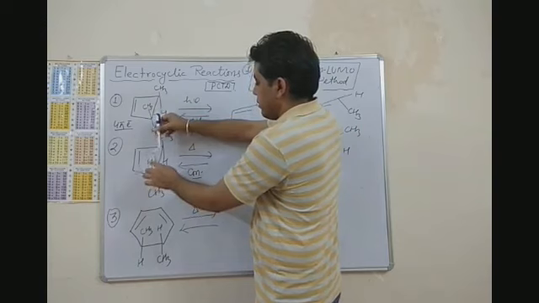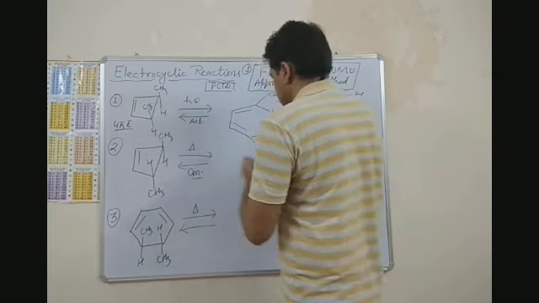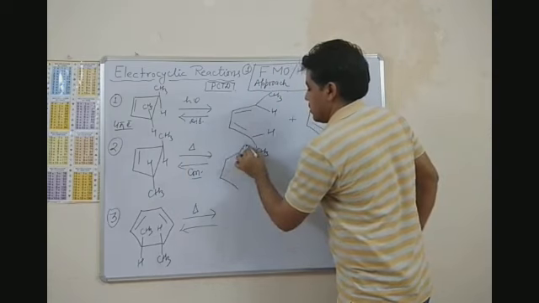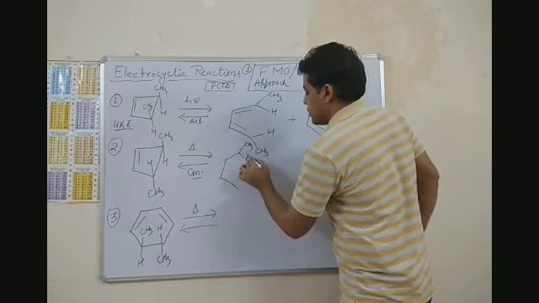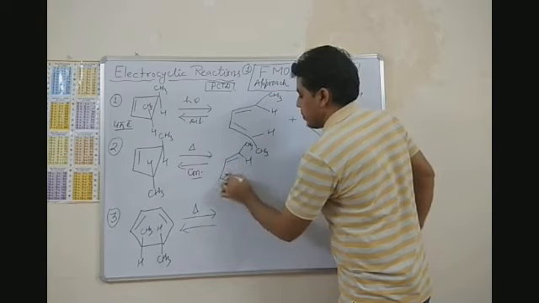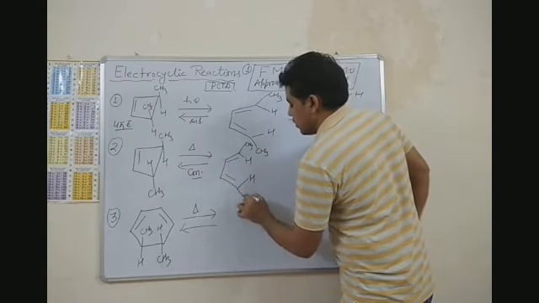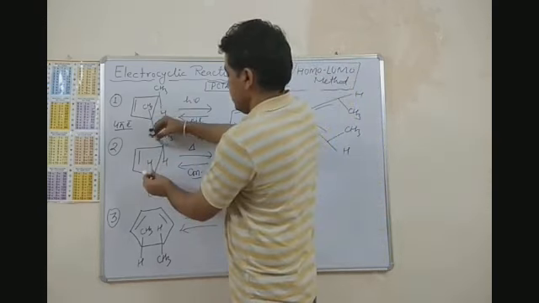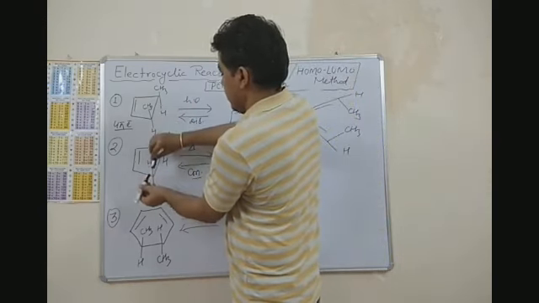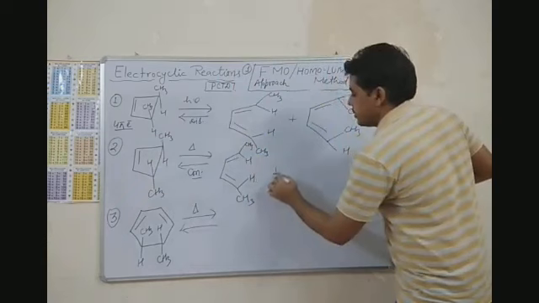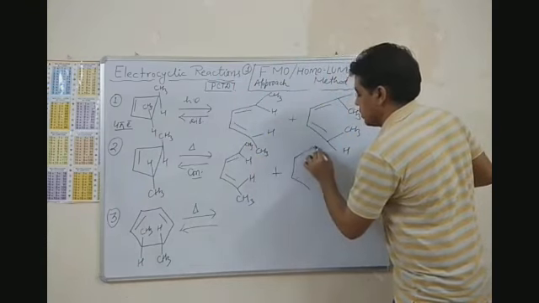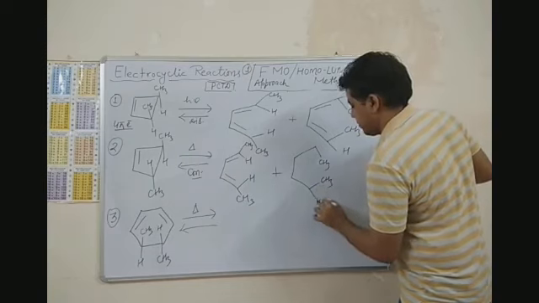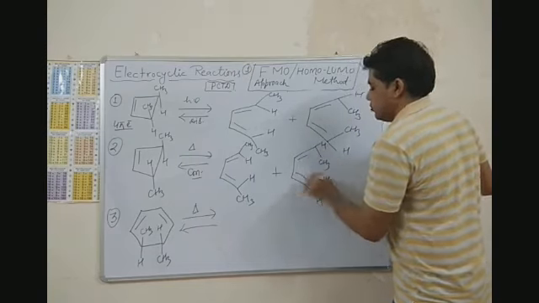So if I rotate these in this direction, I will get this product, and if I rotate these two like this, then I will get these two products.